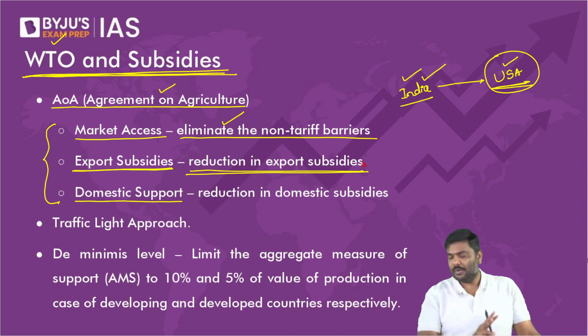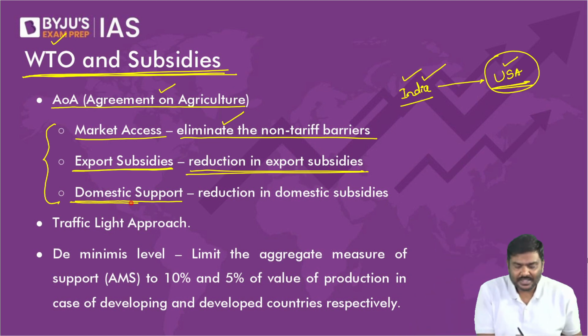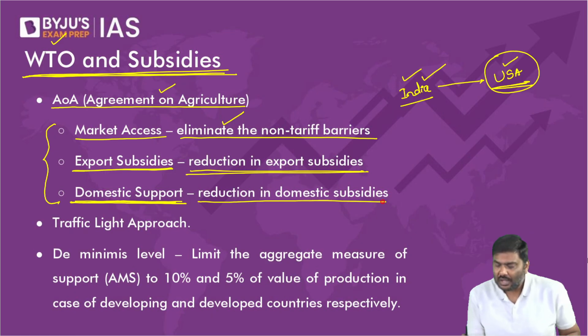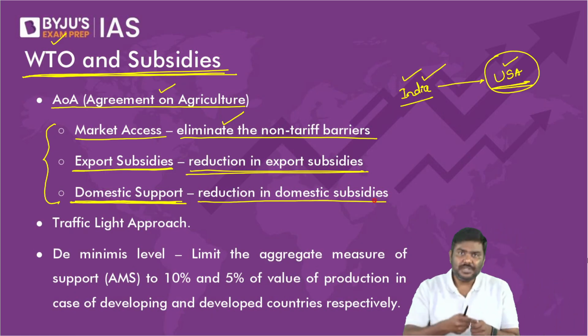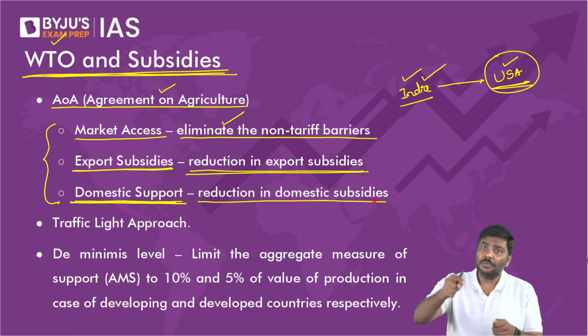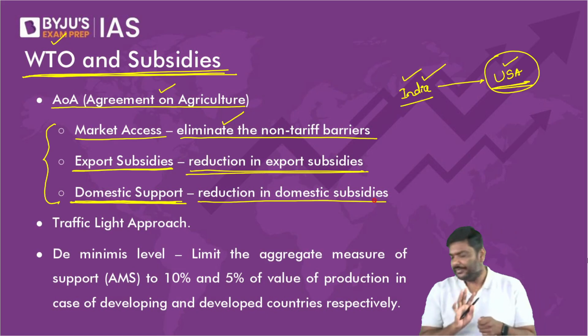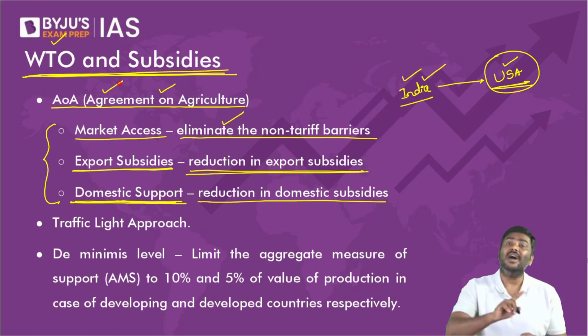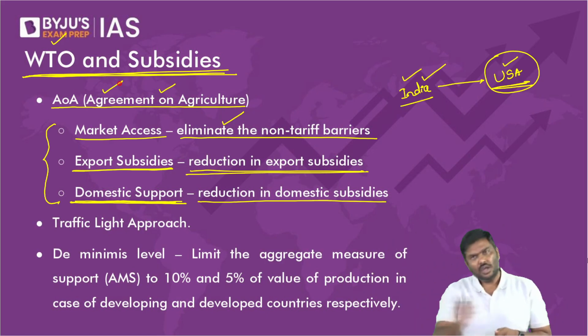If the Chinese government provides more subsidies to the manufacturers, don't you think the Chinese exporters will become much more competitive in the international market? So that's the reason, as much as possible, reduce and eliminate your export subsidies. That's the second pillar. Come to the third pillar, very, very important.